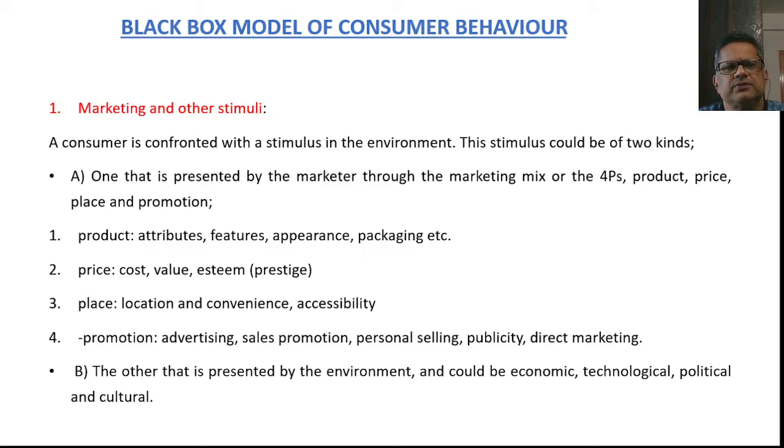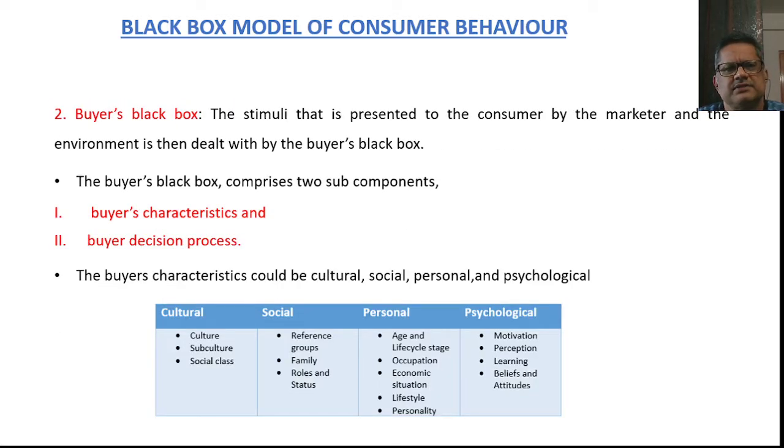So friends, we have seen the two types of stimuli: one is the marketing stimuli and the other is the environmental stimuli. The second component is the buyer's black box. As I said earlier, this buyer's black box is nothing but the consumer's mind. The stimuli presented to the consumer by the marketer and the environment are dealt with in the mind of the consumer, that is the buyer's black box. Basically, all the stimuli are processed in the mind of a consumer.